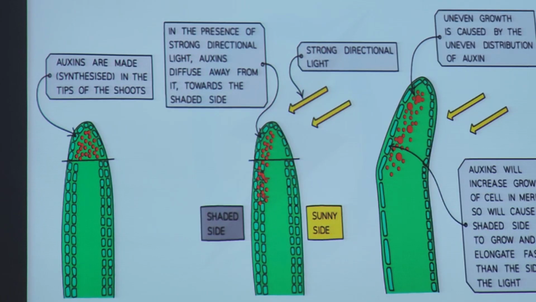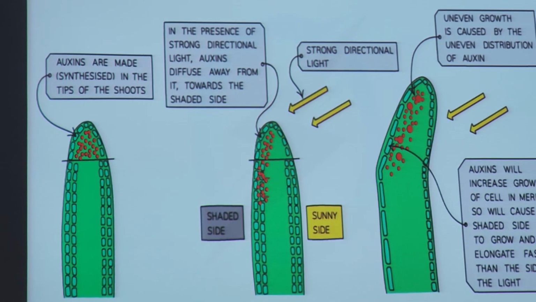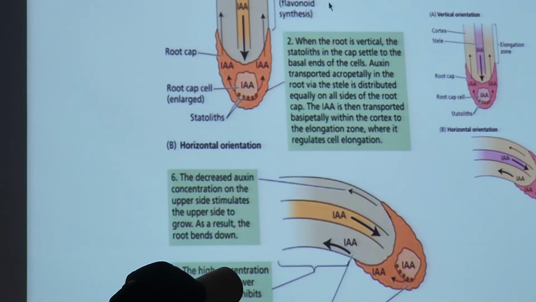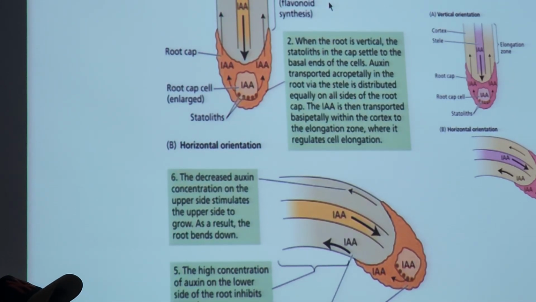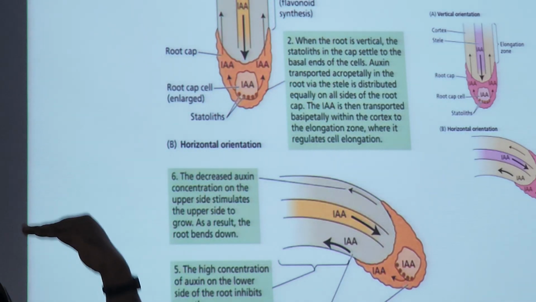So that is positive phototropism. But it has another effect, to inhibit, when it comes to the root region. Why is it? This is what happened. Auxin can be produced in the root apical meristem, somewhere in the elongation zone, or it can be produced further up.